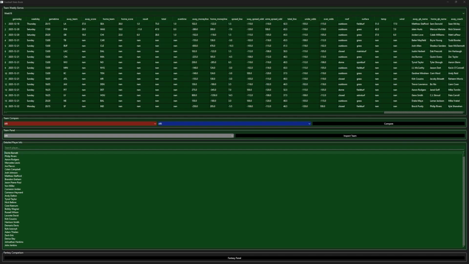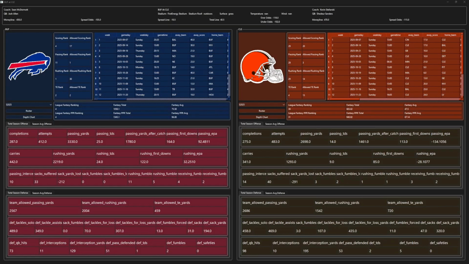But other than that, let's get into our game data. For our next game, you have the Bills and the Browns, where the Bills are favored on the money line with a spread of 10.5, and a total line of 40.5.